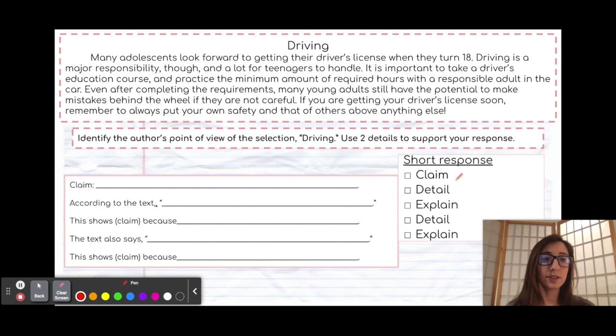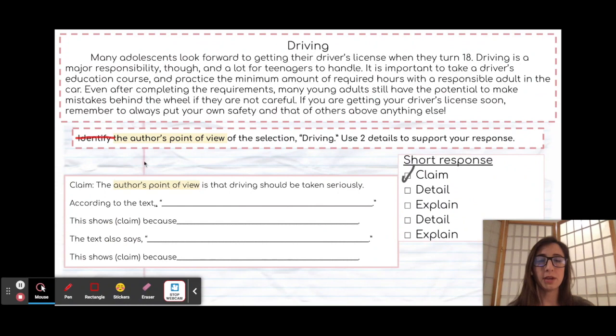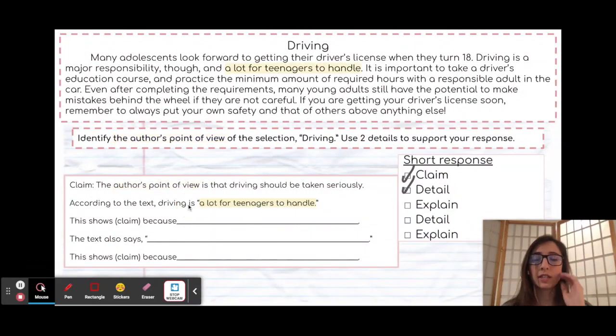Well, based on our checklist, our first task is to write the claim. So I'm going to get rid of my question word and then turn that into a claim. The author's point of view. So the author's point of view is that driving should be taken seriously. Now we're done with our claim. Next, we have our detail. I used a sentence starter, according to the text. Driving is a lot for teenagers to handle.